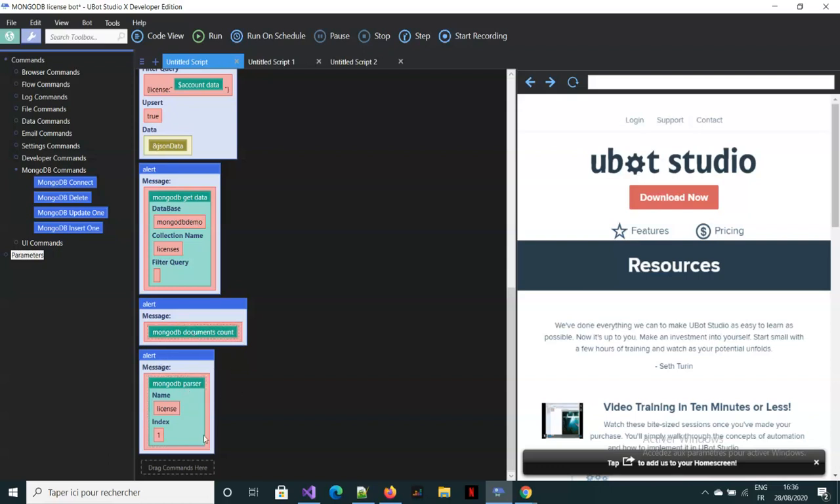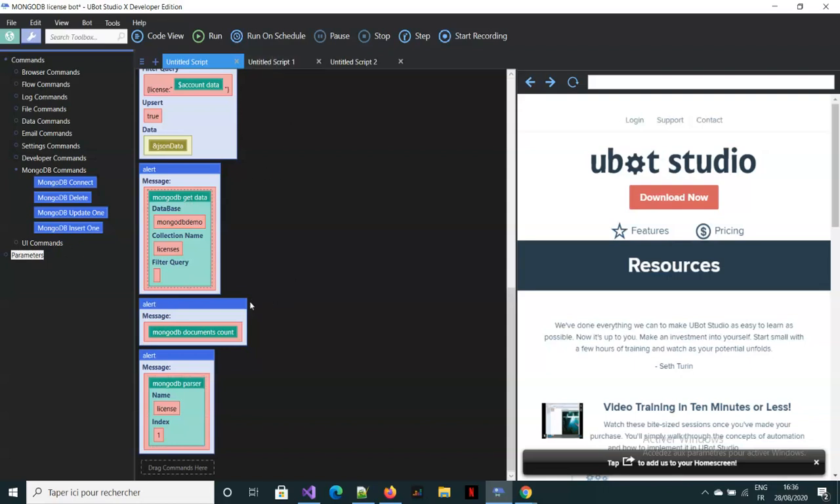Like if you want to add it to a table, for example, email from index 1, license from index 1, then you just increment your index, and you go through all the documents. It's a straightforward way to parse data that you got from MongoDB get data.